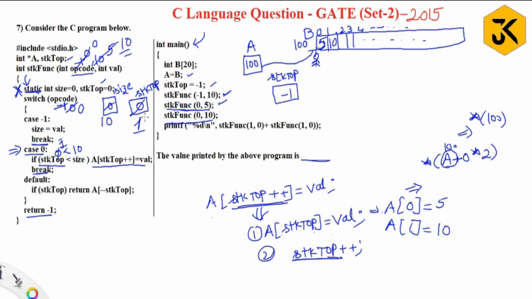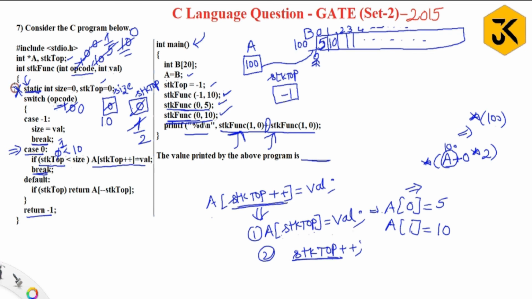Then stk top will be incremented by 1, that is 2. Then immediately break, it is going to return -1. There is no variable here to handle it, so this statement is completed. Next statement, printf %d comma, they have given some expression by performing an addition operation. The expression will execute based upon priority. Addition means left to right associativity. So first it is going to execute the stk function by passing the parameters 1, 0. That means opcode is 1, value is 0.